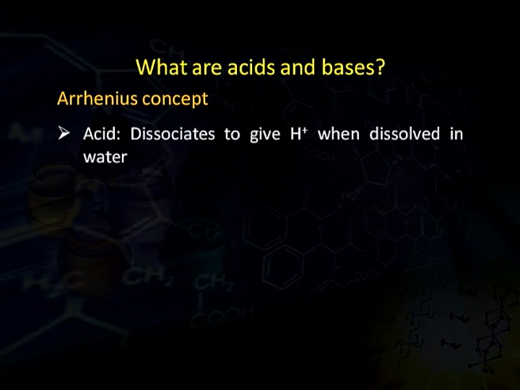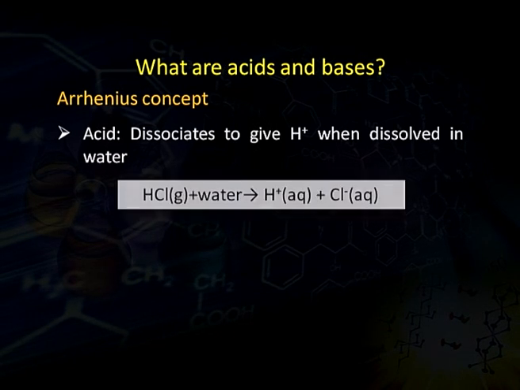There are different concepts which describe acids and bases. The first concept among them is the Arrhenius concept. According to the Arrhenius concept, an acid is a substance which dissociates to give a proton, that is H+ ion, when dissolved in water. For example, we have hydrochloric acid. When we dissolve hydrochloric acid in water, we get a proton and chloride ion. Since this acid is giving a proton in water, it is classified as an Arrhenius acid.